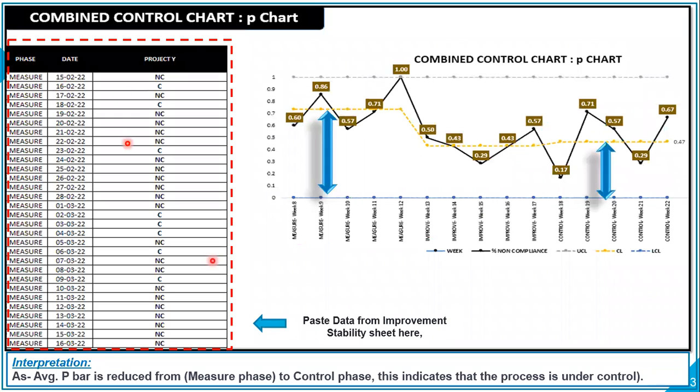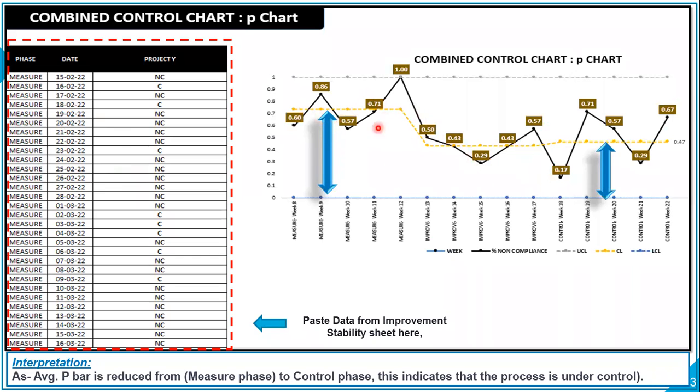So here you pasted all data of measure phase, improve phase and control phase. You picked three columns and pasted them over here, right? So you could see only measure over here because this is a snapshot, but you do have the data below here too, right? So combined data sets, you picked these three columns and you pasted them over here, and this is what you got, the combined P chart.